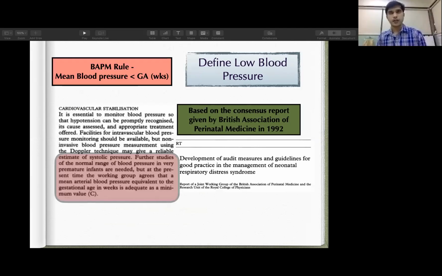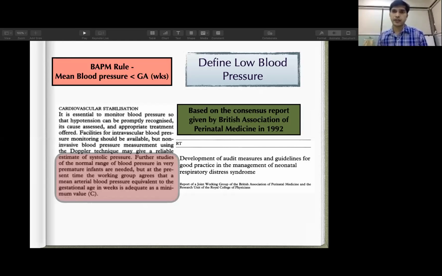Then many researchers have tried to define low blood pressure on the basis of this perfusion pressure. They have given some evidence that below this number your baby is compromised, that's why we should treat this number.